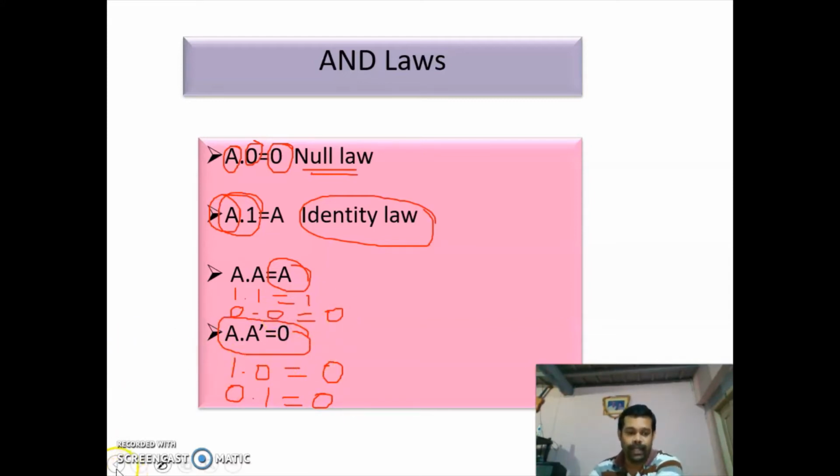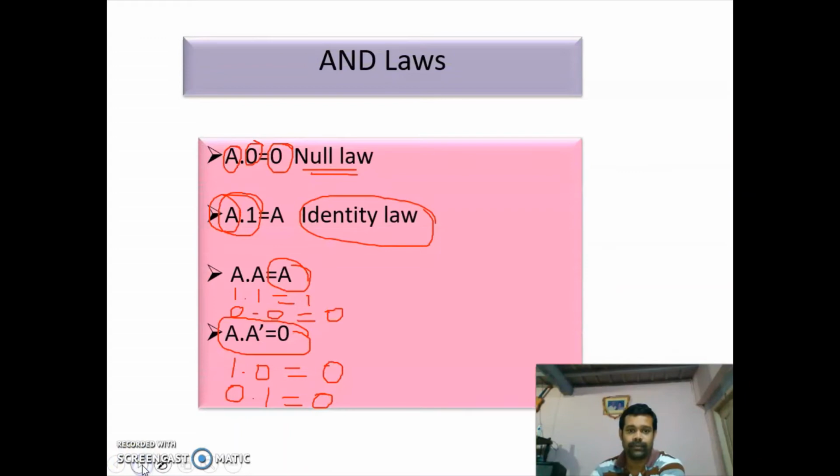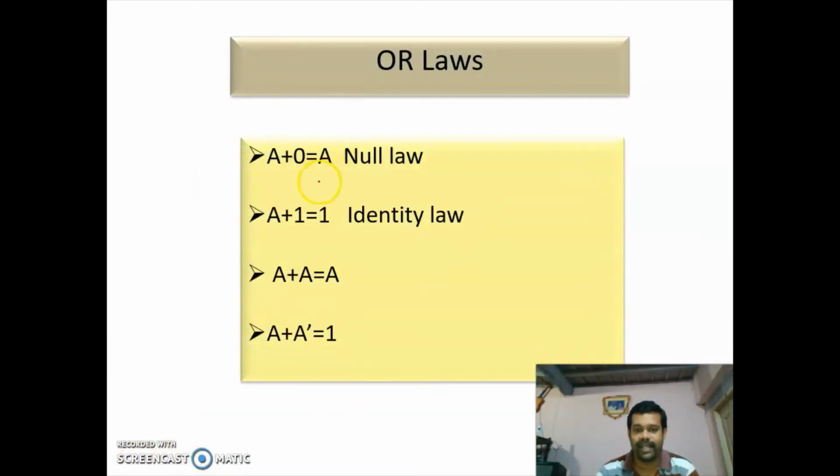So we have to remember a few things. A dot 0 is 0, A dot 1 is A, A dot A is A, A dot A bar is equal to 0. Similarly, the OR laws: A plus 0 is equal to A, A plus 1 is equal to 1, A plus A is equal to A, A plus A bar is equal to 1.